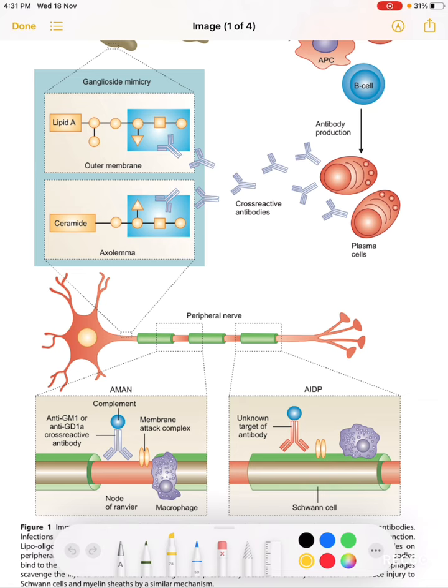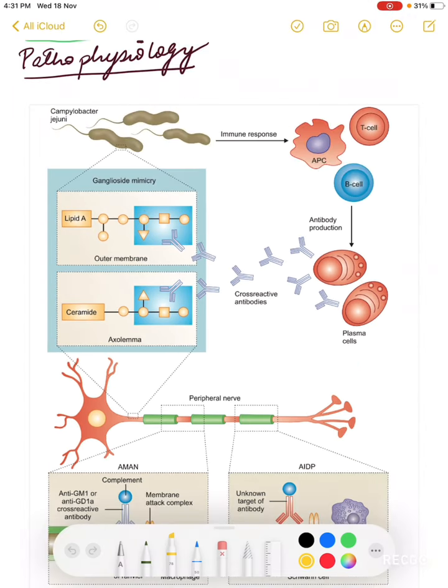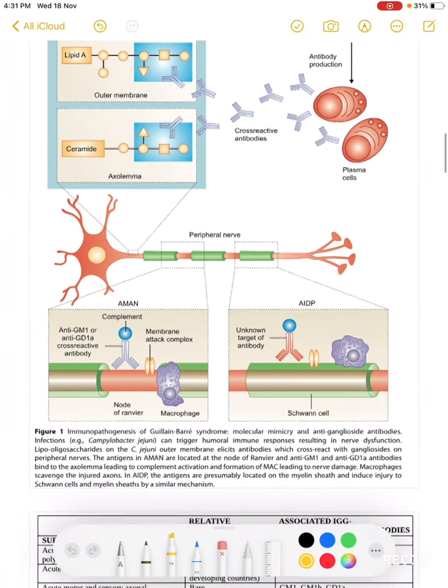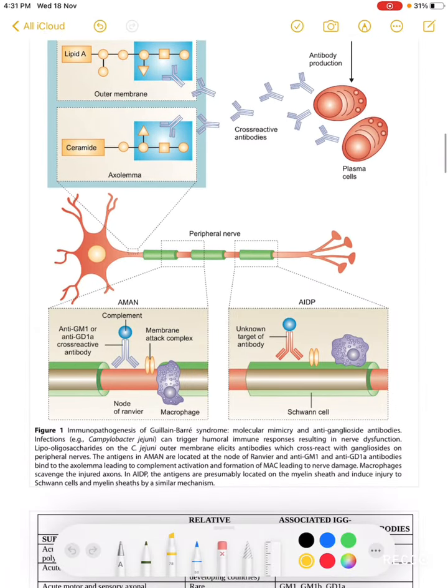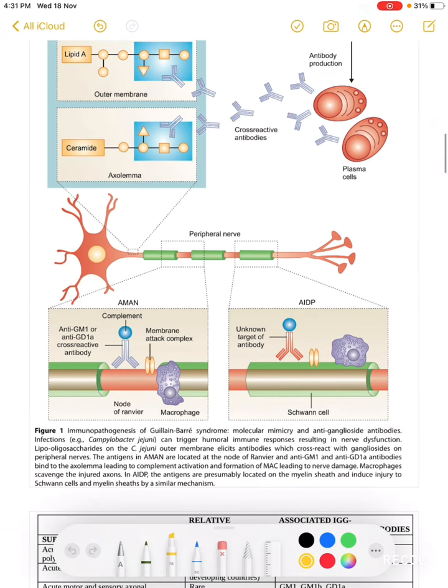So the two patterns that are talked about are the AMAN and the AIDP. In AMAN, the antibodies produced will be the anti-GM1 and the anti-GD1A antibodies. They will bind to the axolemma, leading to complement activation and formation of the membrane attack complexes, which will lead to nerve damage. They will damage the axon of the nerve.